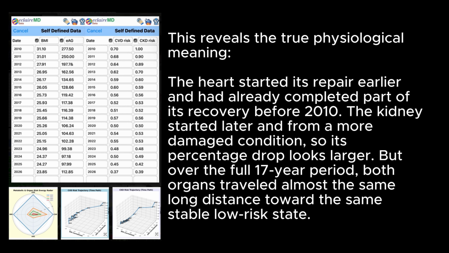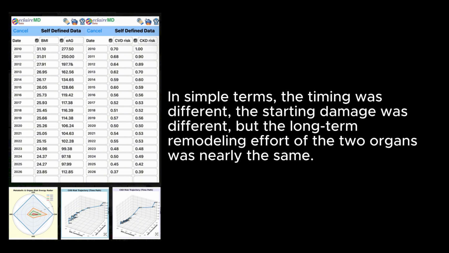The heart started its repair earlier and had already completed part of its recovery before 2010. The kidney started later and from a more damaged condition, so its percentage drop looks larger, but over the full 17-year period, both organs traveled almost the same long distance toward the same stable low-risk state. In simple terms, the timing was different, the starting damage was different, but the long-term remodeling effort of the two organs was nearly the same.